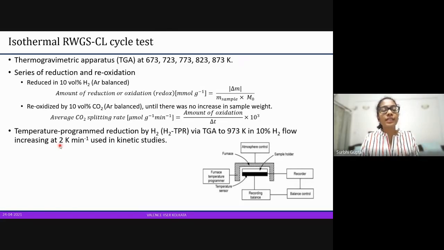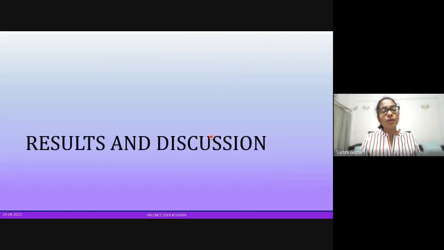Here we're increasing the temperature at 2 Kelvin per minute, going up to 973 Kelvin from room temperature, in a 10% hydrogen atmosphere. Whatever values we get from here are used in kinetic studies. Because we're using a TGA, we are able to get plots, and we will look at those plots when we get there. So moving on to results and discussion.